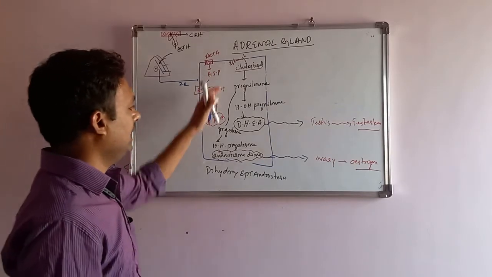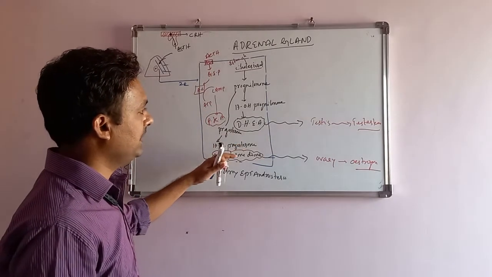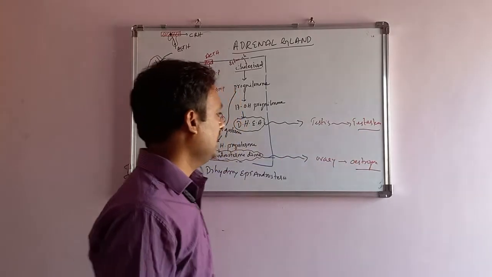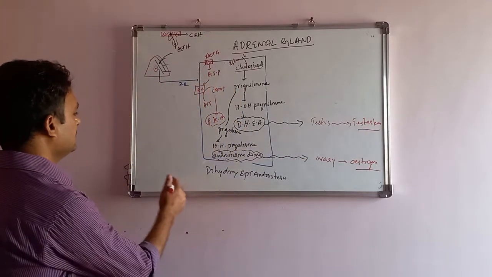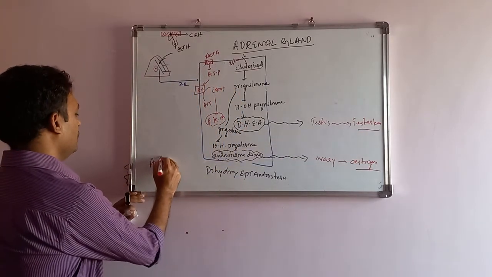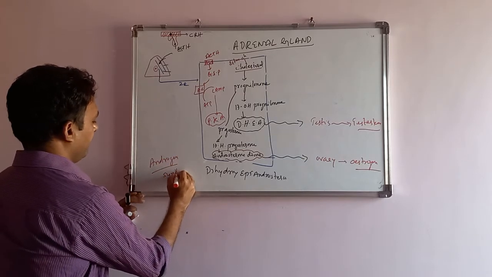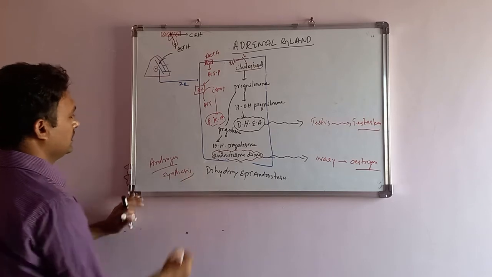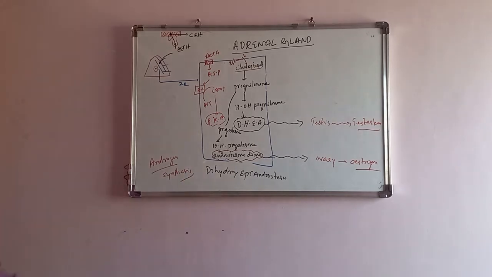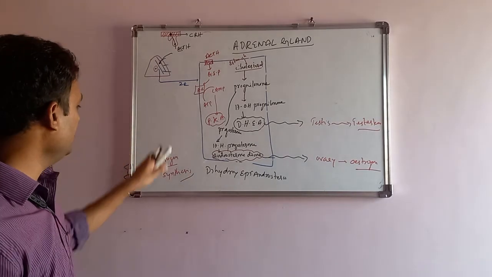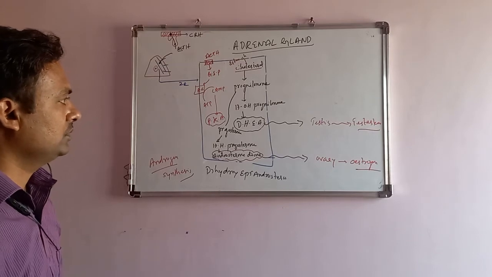Ultimately, the adrenal gland takes a major place in the production of testosterone and estrogen. For that purpose, these are called androgens. So zona reticularis is mainly concerned with androgen synthesis.